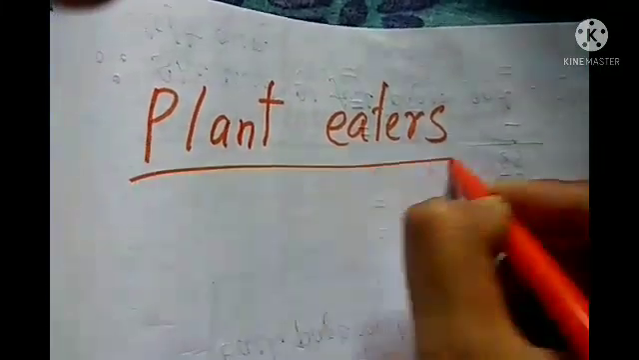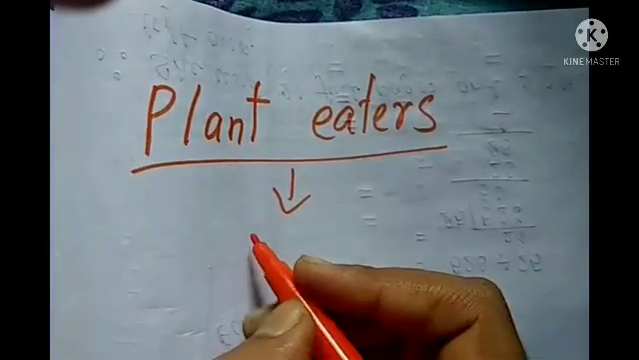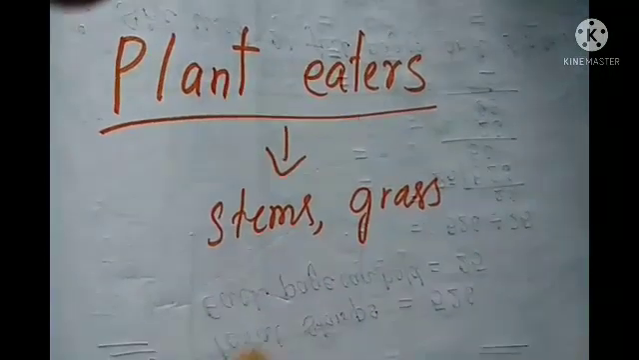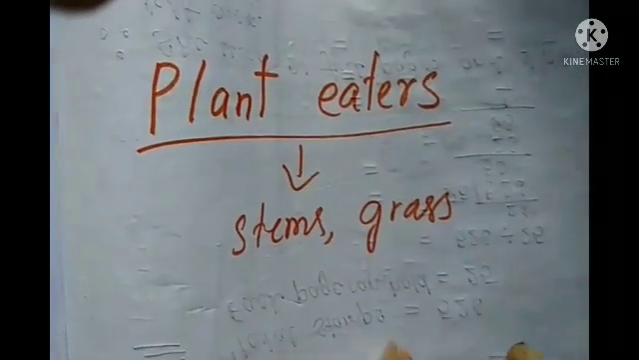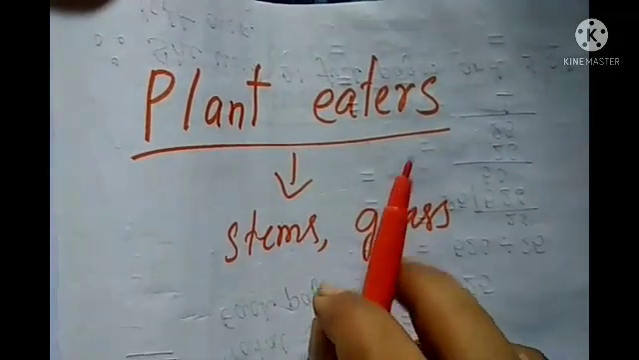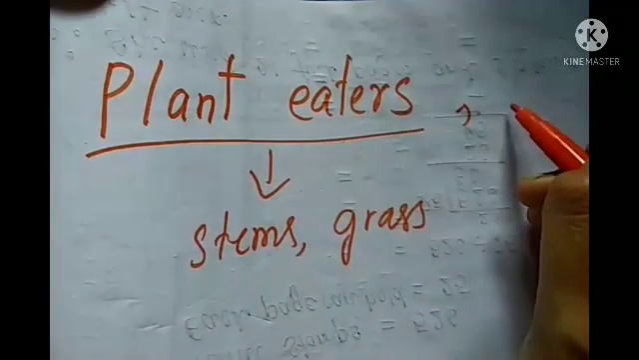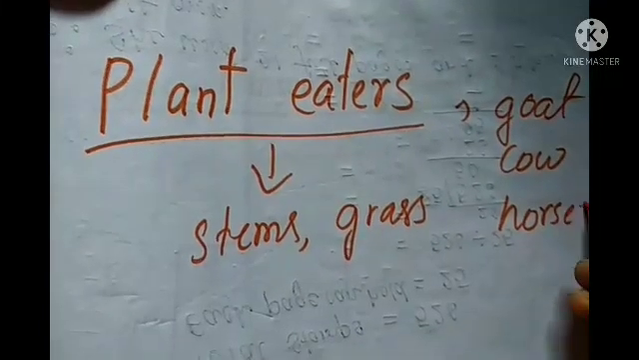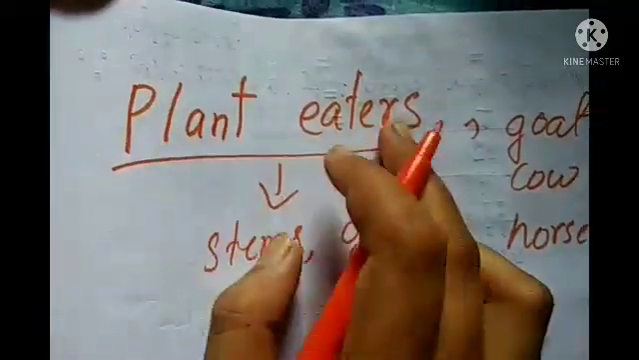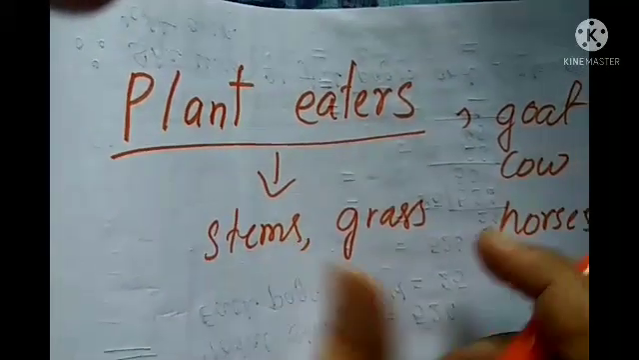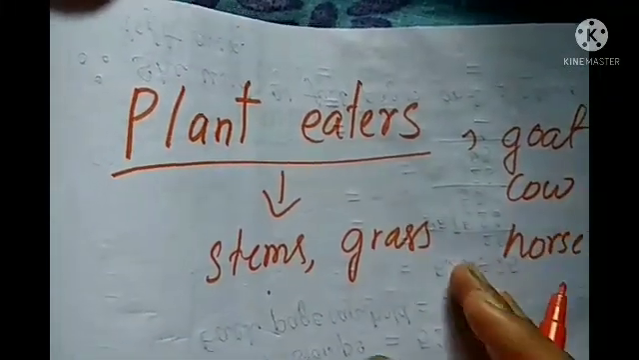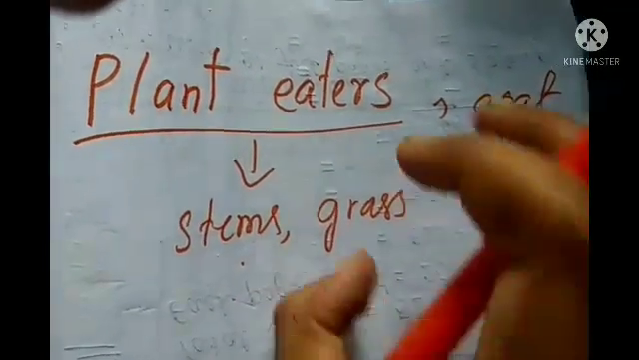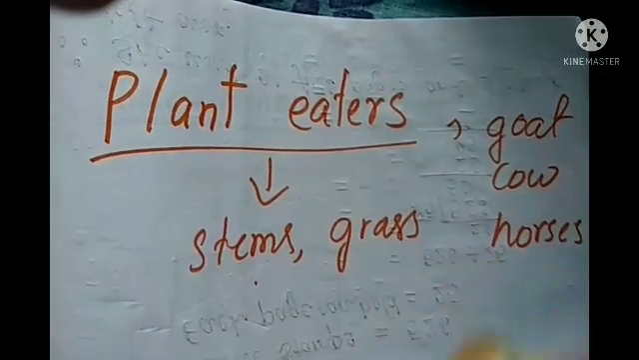So plant eaters probably eat stems, grass, leaves, seeds, fruits. So they have mostly grinding teeth. For example, I can take goat, cow, horses. These are some animals that are plant eaters. They have grinding teeth to crush the stem, grass, seed, whatever they eat. They do not have tearing teeth, because they need not tear. They always take a bite and chew. So that's why grinding teeth help them.